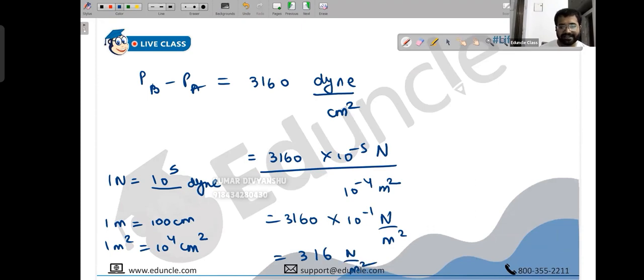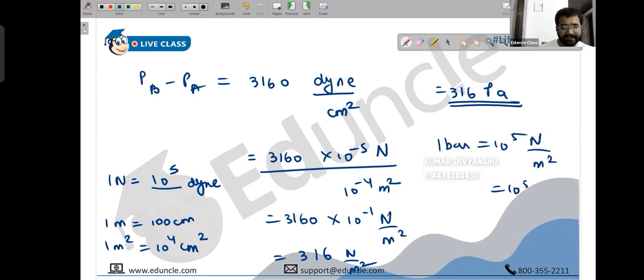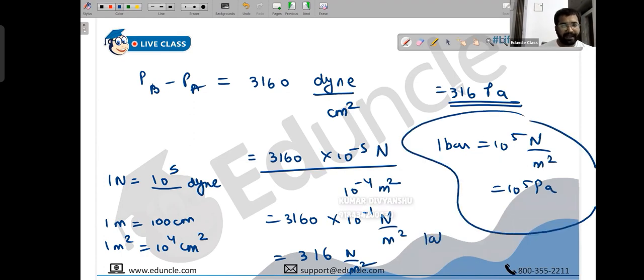And what is Newton per meter square? This is the SI unit, but the SI unit has a name. What is that name? Pascal. So this is 316 pascals. Similarly, if you mention bar, bar is actually 10 to 5 Newton per meter square. So bar is 10 to 5 pascals. Atmosphere is 1.013 into 10 to 5 Newton per meter square or pascal, or you can say 1 atmosphere is 1.013 bar.